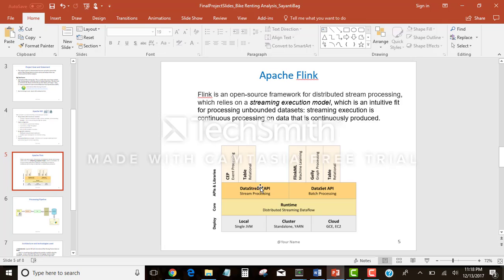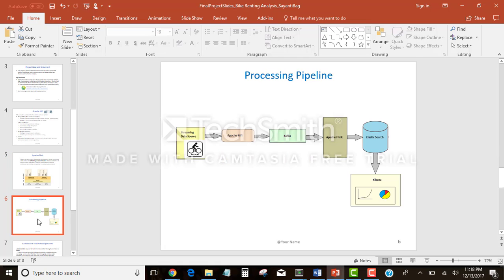Here we can see the Flink model, and it supports both stream processing and batch processing. The DataStream API is the one which is used for stream processing.